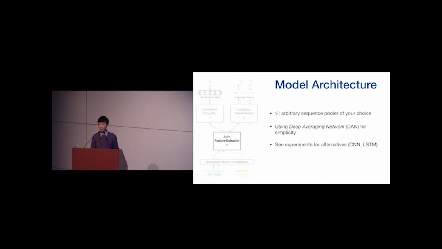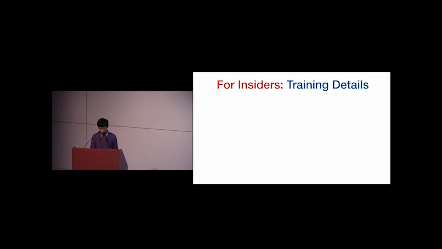Of course, our adversarial training framework also works with other more sophisticated feature extractor architectures as well. So I will show some experiments on when we are using CNNs or LSTMs. Okay, so moving past that, after we have a fixed length feature vector, the remaining components P and Q are just standard multi-layer perceptrons. Okay, cool.